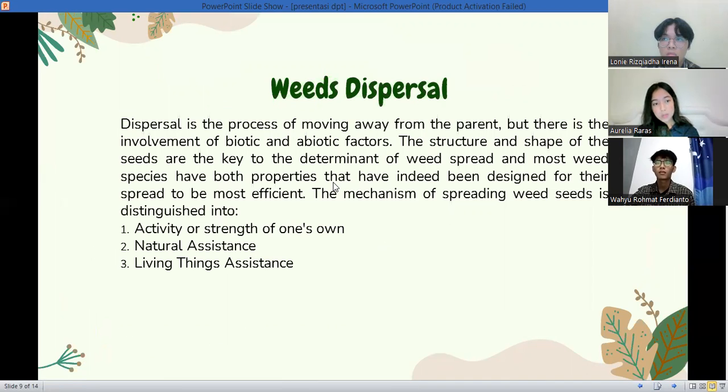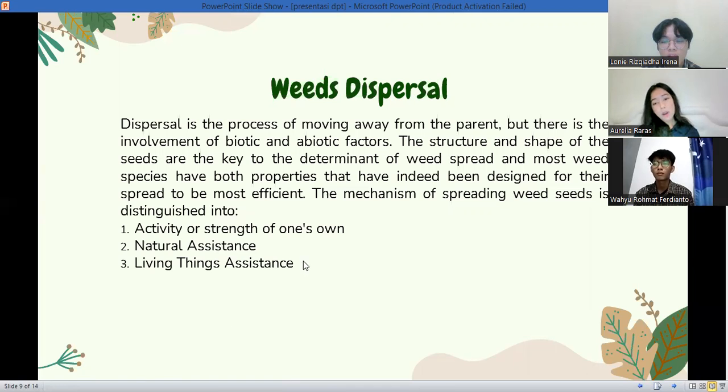Weed dispersal. Dispersal is the process of moving away from the parent, with the involvement of biotic and abiotic factors. The structure and shape of the seeds determine weed spread, and most weed species have properties that have been designed for their spread to be most efficient.